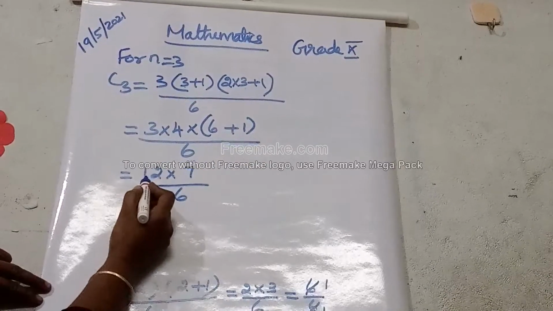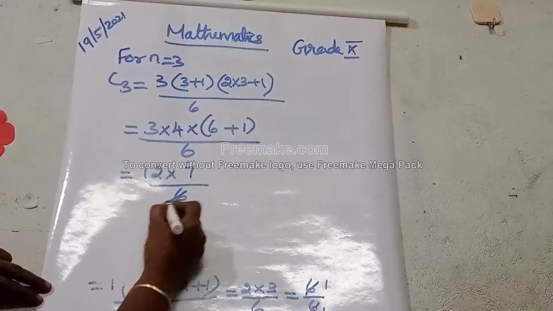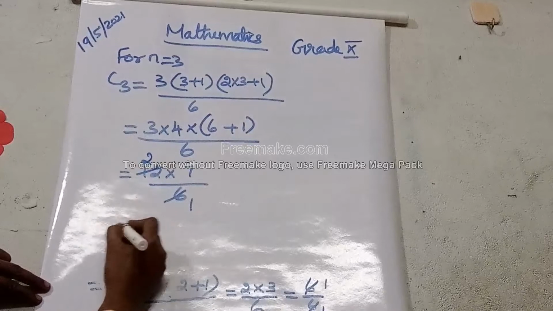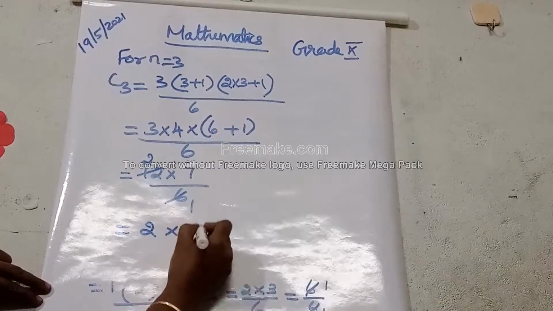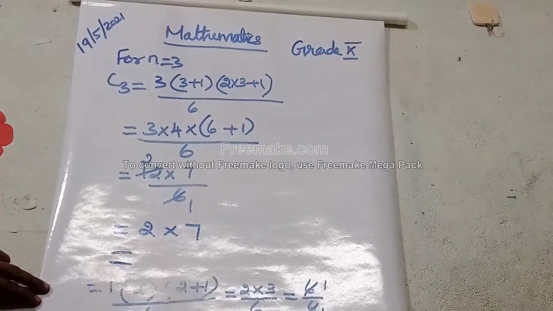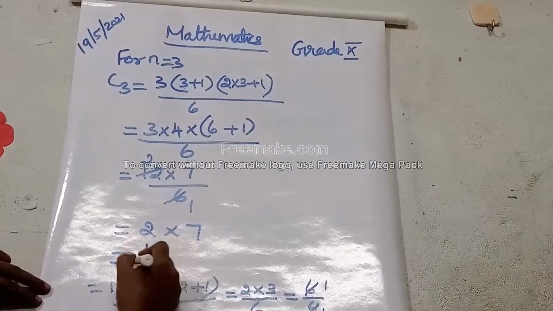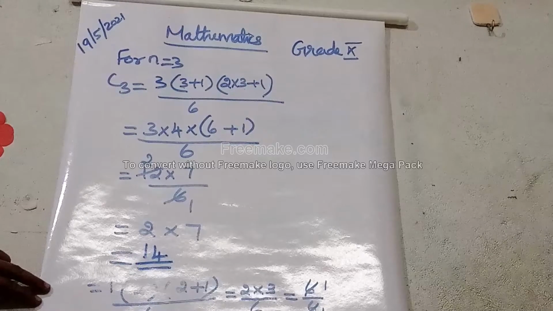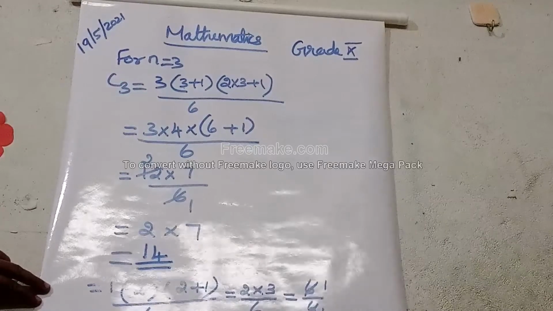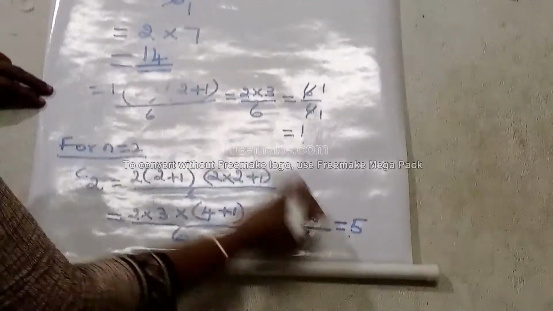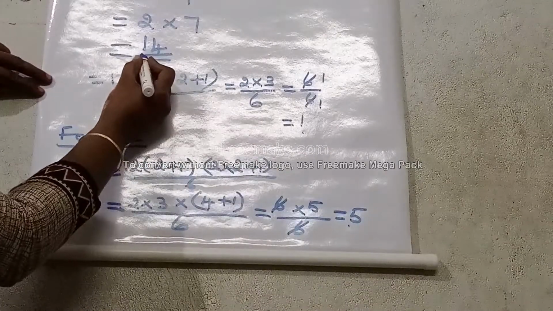Shall we cancel this 12 and 6? 1 six is 6, 2 sixes are 12. Remaining we have 2 into 7, which is 14. Therefore, the values we have are C1 equal to 1, C2 equal to 5 and C3 equal to 14.